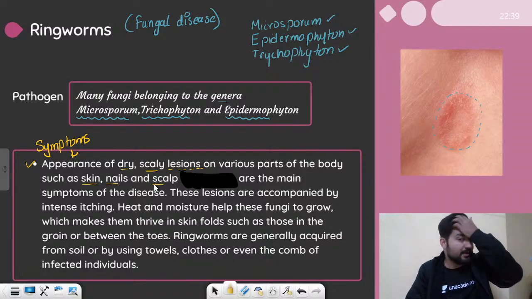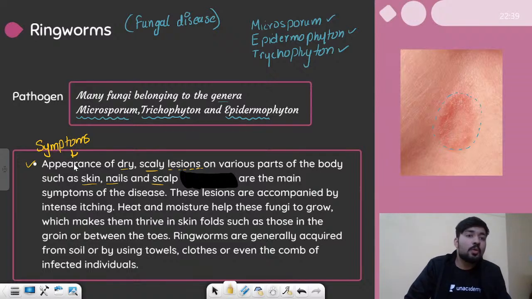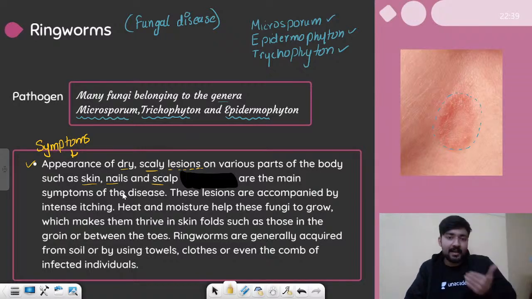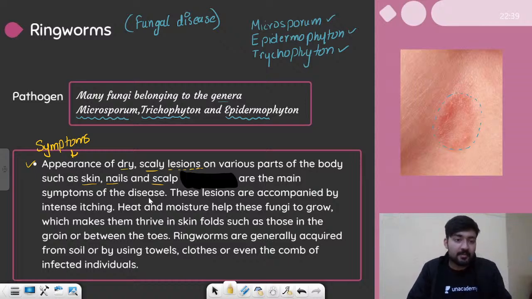So the scalp of your head, which bears your hair. So we can observe dry and scaly lesions on our skin, nails and scalp, right? And these are the main symptoms of the disease. Now these lesions are accompanied by intense itching. So you will feel very itchy, right? You will experience the khujli caused by this ringworm.